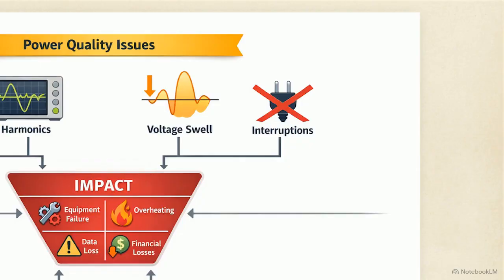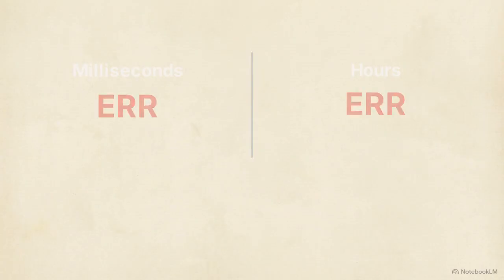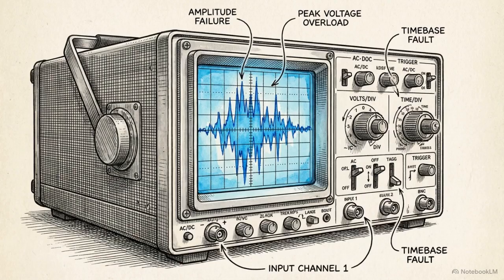The most severe amplitude failure is an interruption, shown here as a completely severed connection, representing a total loss of power supply. Whether an interruption lasts milliseconds or spans several hours, this sudden loss of supply results in major production downtime and corrupted operational data. Sags, swells, and interruptions are predictable, measurable mechanical events. When they occur, they instantly compromise system availability.